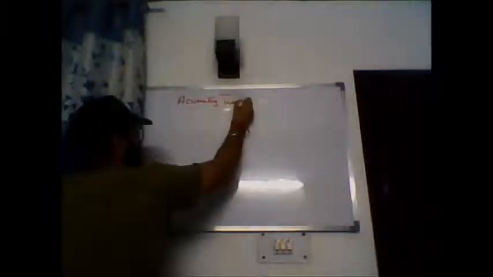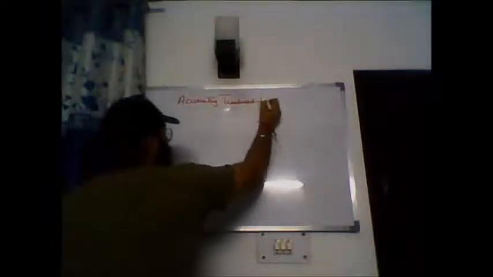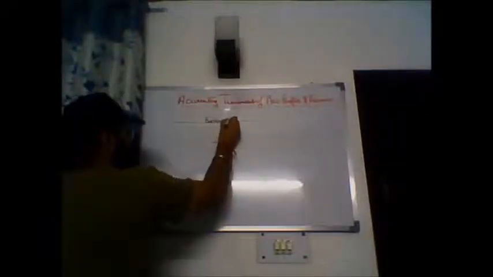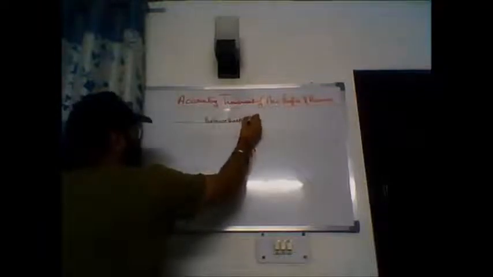Accounting treatment of accumulated profits and reserves, right? Suppose, let us say, this is a balance sheet of the old firm.